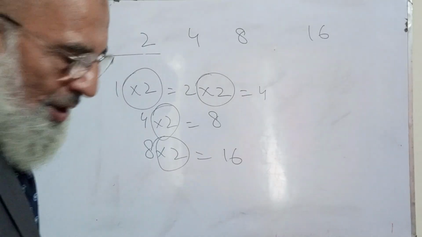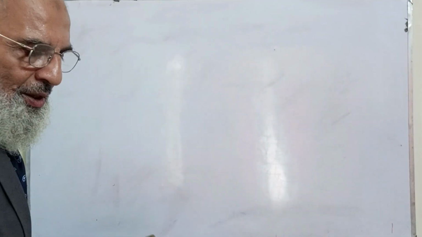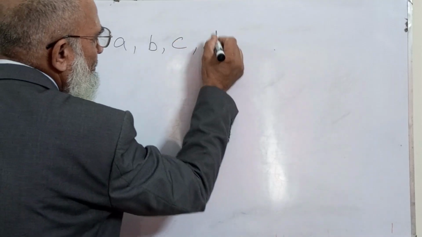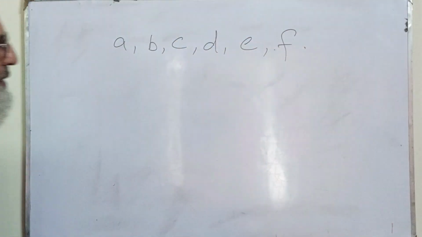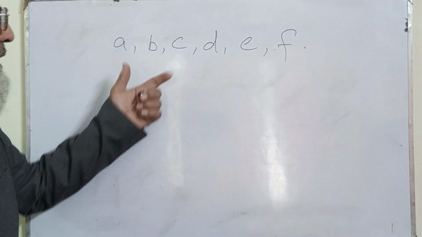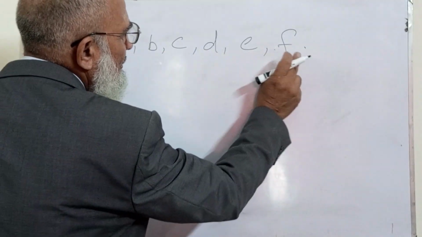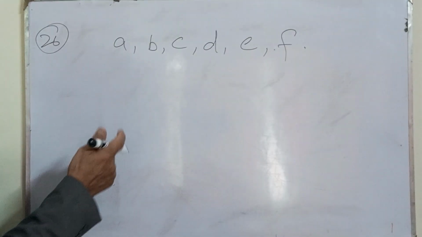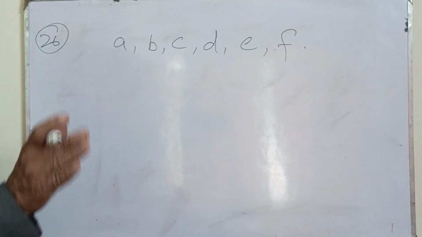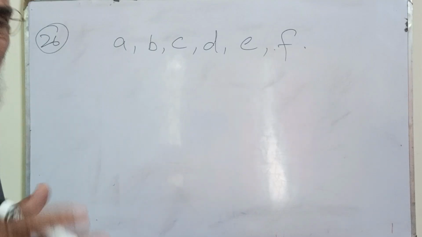Okay, my dear students. Now the last example. Now you see that this is the common alphabet. Now this is also a sequence: 26 letters in a row. A, B, C, D, E, F. Sometimes you have to hide something from another, so we establish some special codes.